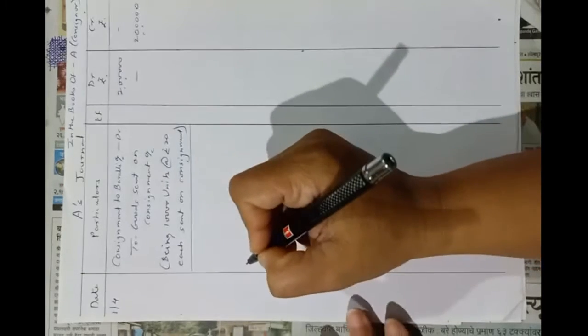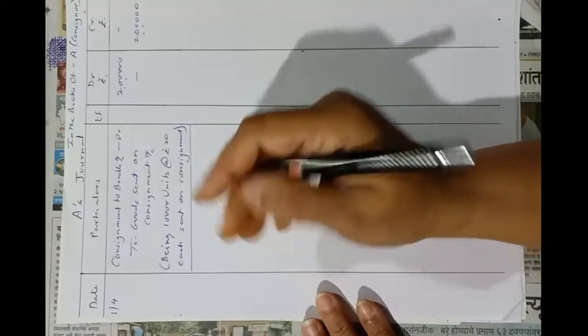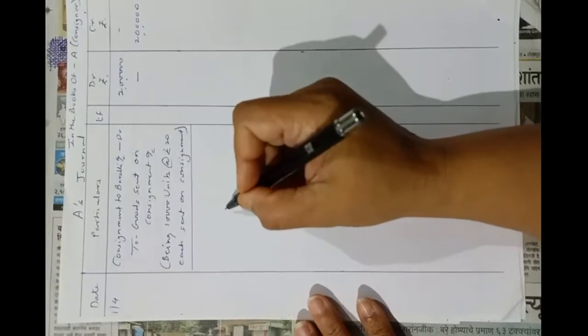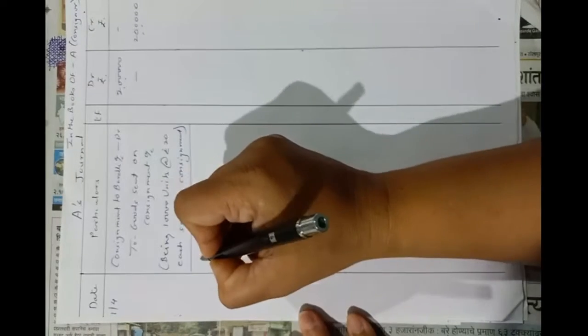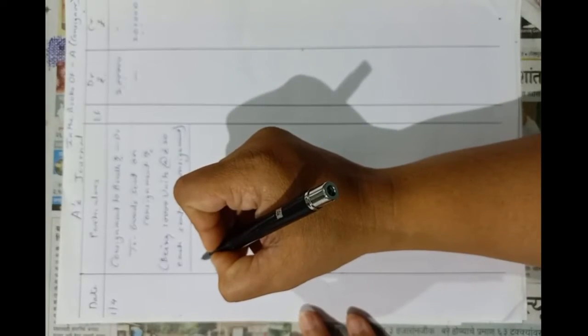etc. rupees 47,500. So again consignment to Bareilly account will be debited and bank account will be credited for expenses of consignor.